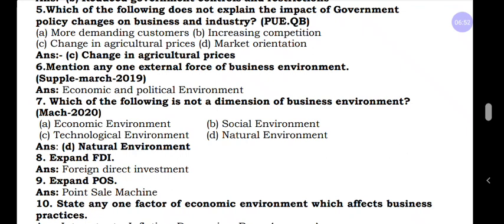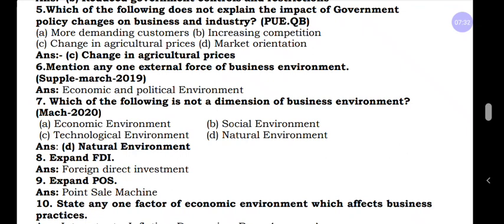Question number 8, it is expansion. Expand FDI. FDI means foreign direct investment. What is this foreign direct investment? The central government has given full freedom, that means foreigners, individuals or a company or an organization, may invest funds or capital in India without restriction. There are some restrictions, but they can freely invest.